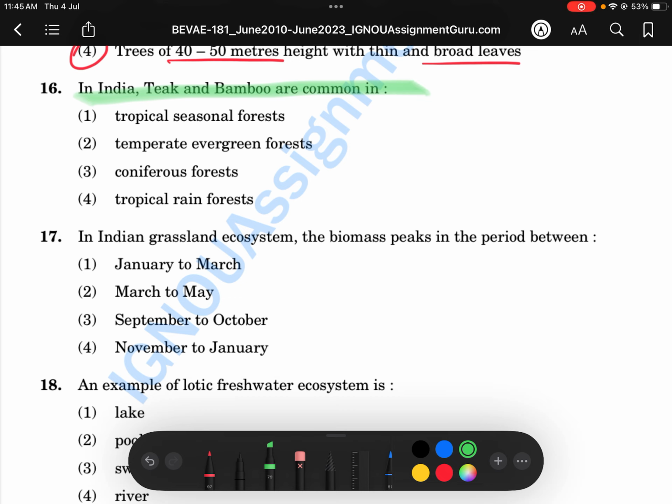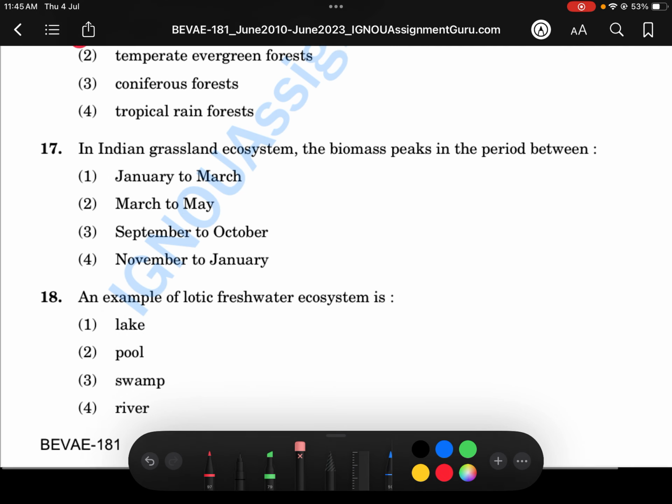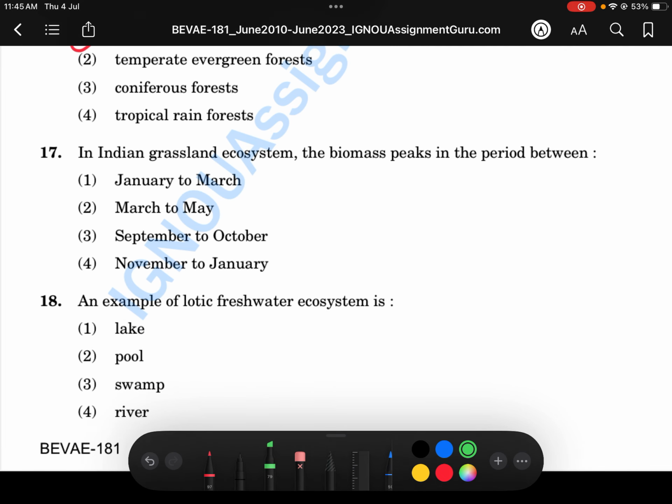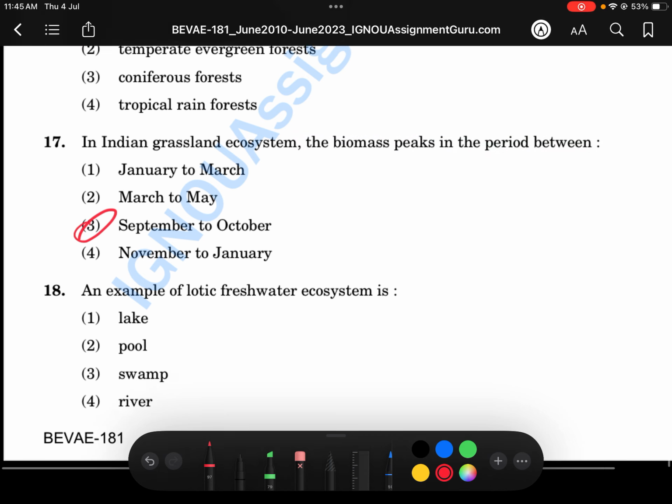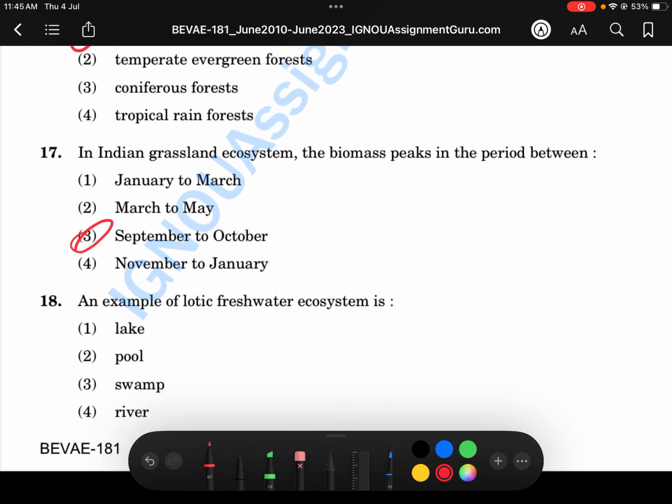Next question: in India, teak and bamboo are common in tropical seasonal forest. It's on page number 47. Next one: in the Indian grassland ecosystem, the biomass peaks in the period between September to October. The second part of the paper is difficult, they're asking very tough questions.